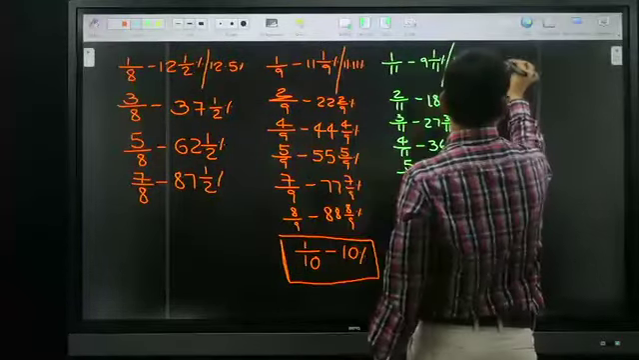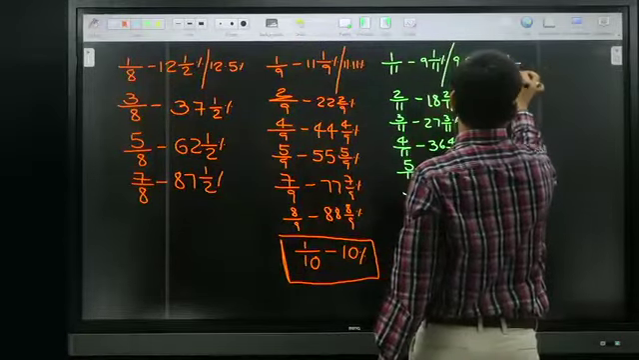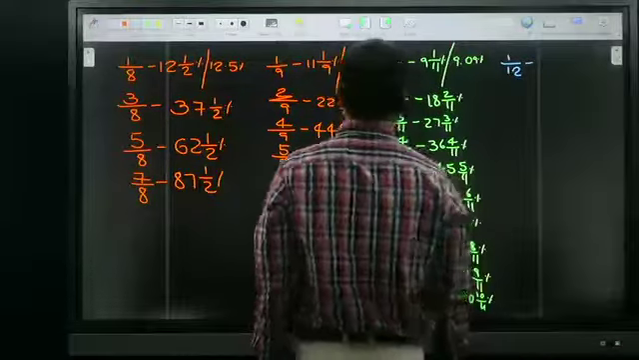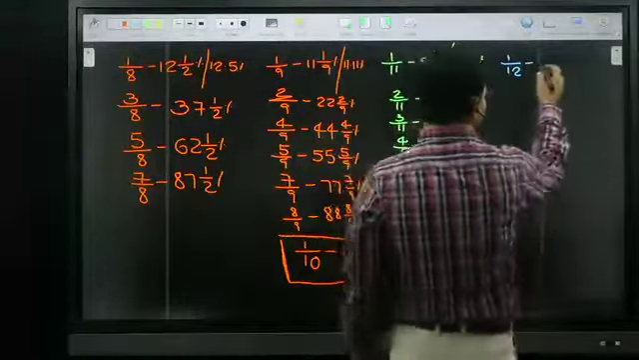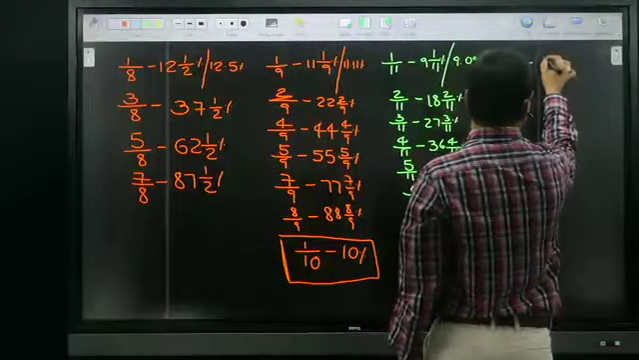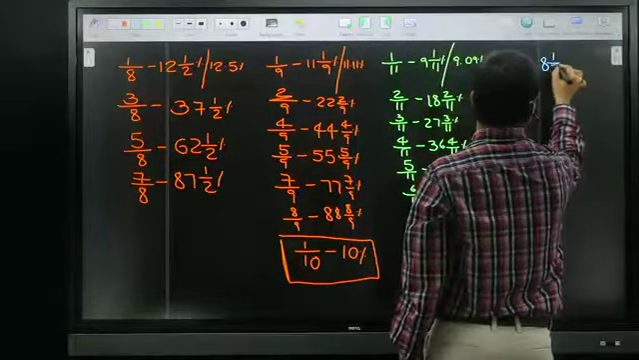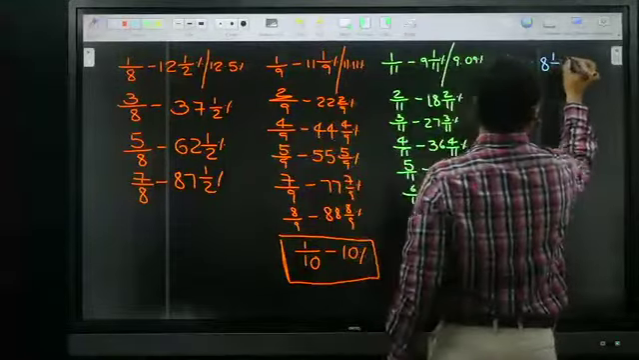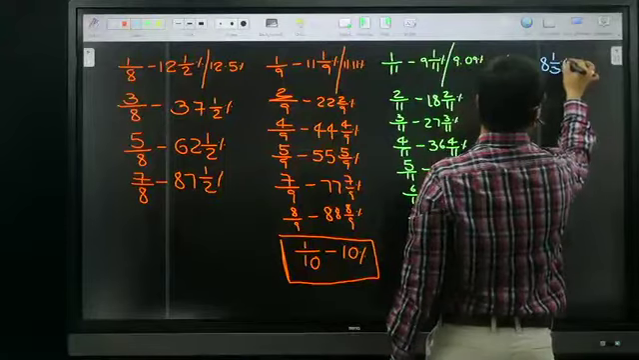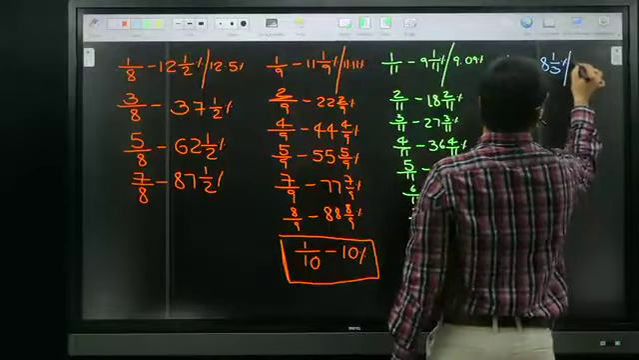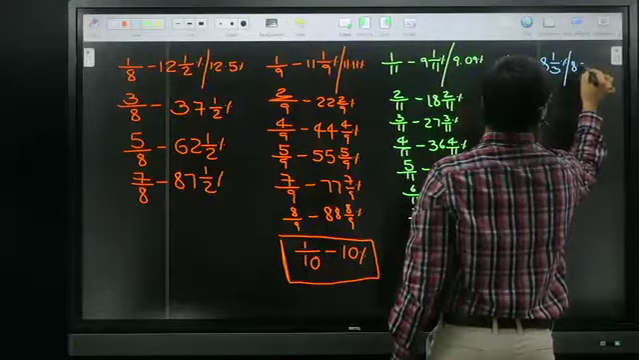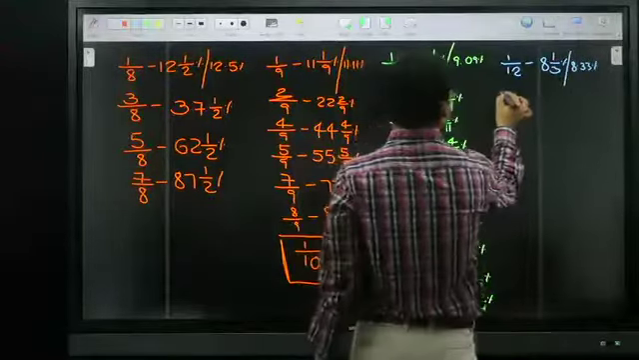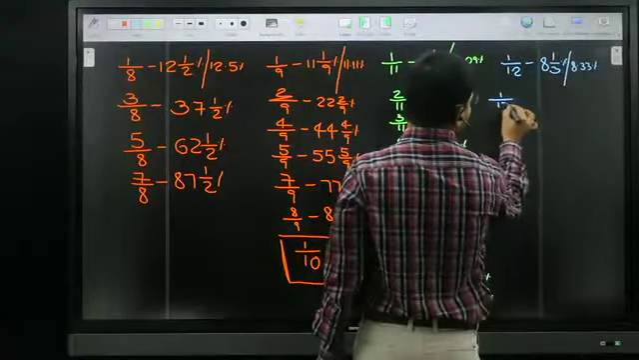Then I go for 1 by 12. 1 by 12 is nothing but half of 1 by 6. Half of 1 by 6 is nothing but what? 8 1 by 3%, or I can write it as 8.33%.